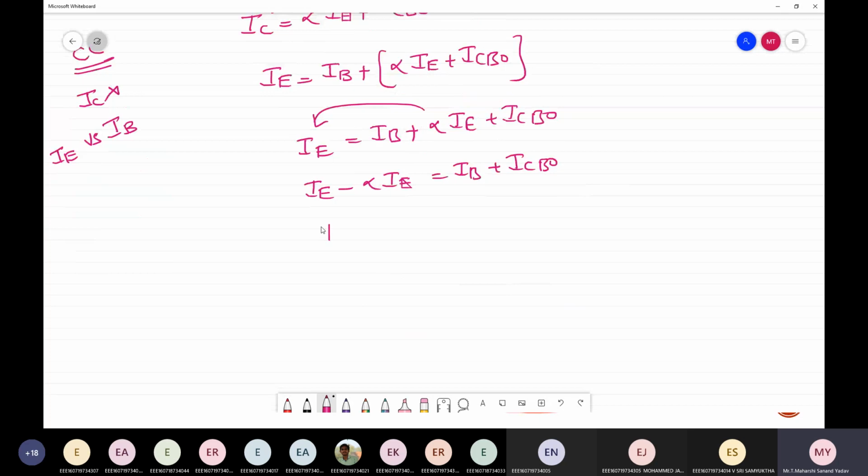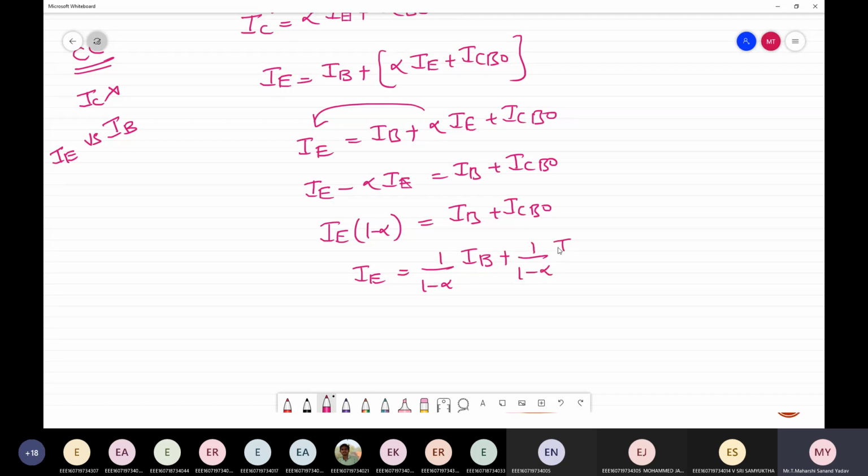Next, I'm taking IE as common, so this will be 1 by 1 minus alpha times IB plus ICBO. So the overall expression looks like 1 by 1 minus alpha into IB plus 1 by 1 minus alpha into ICBO. Now the relation is very important. Beta is equal to alpha by 1 minus alpha.